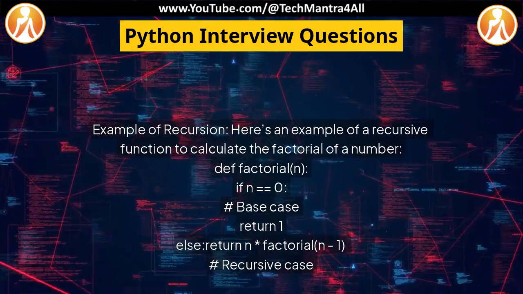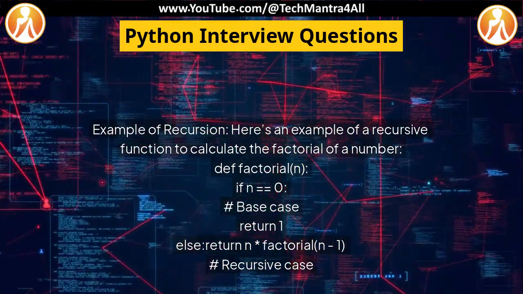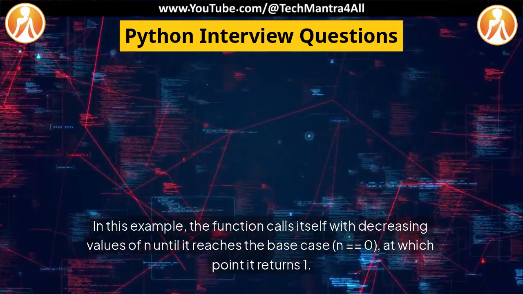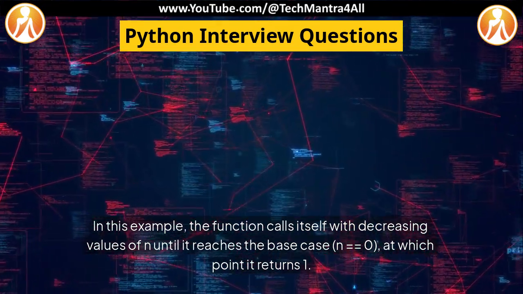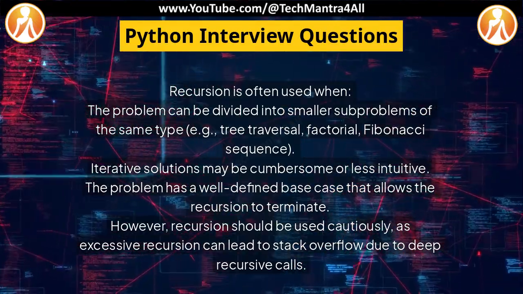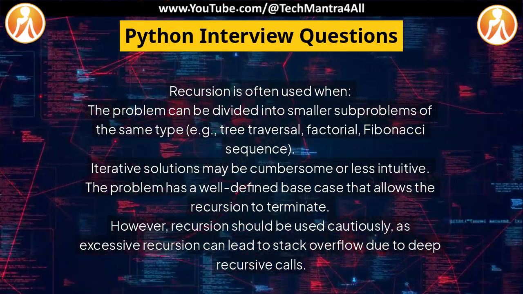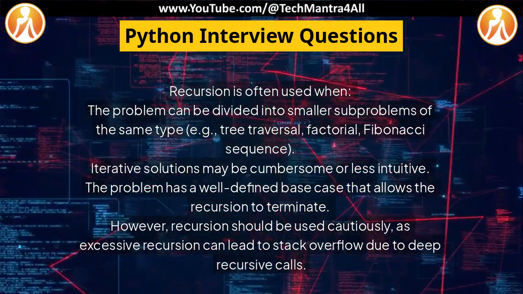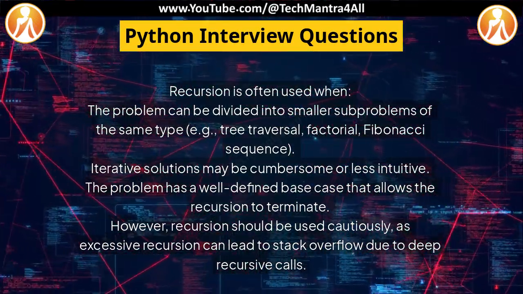def factorial(n): if n == 0: # base case return 1 else: return n * factorial(n - 1) # recursive case. In this example, the function calls itself with decreasing values of n until it reaches the base case, n equals 0, at which point it returns 1. Recursion is often used when the problem can be divided into smaller subproblems of the same type, for example, tree traversal, factorial, Fibonacci sequence. Iterative solutions may be cumbersome or less intuitive. The problem has a well-defined base case that allows the recursion to terminate.